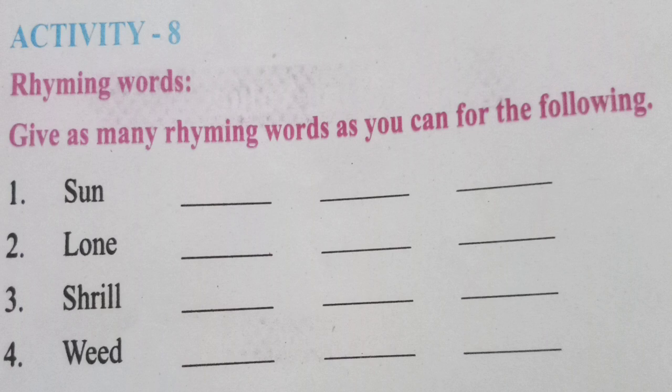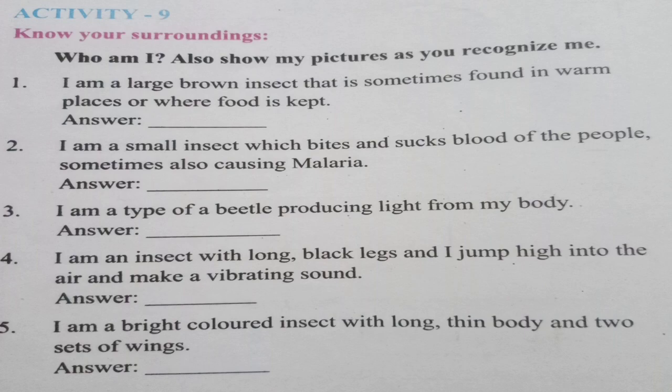Let's go to activity number 9. Activity number 9 has clues given here like a puzzle. You have to read the statement and then you have to find the answer. Let's take the first one. I am a large brown insect that is sometimes found in warm places or where food is kept. So dear student, do you get the answer?